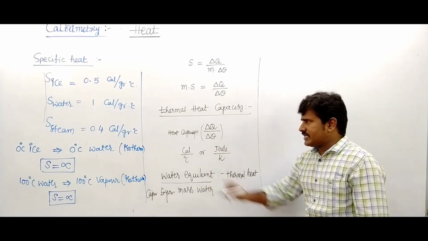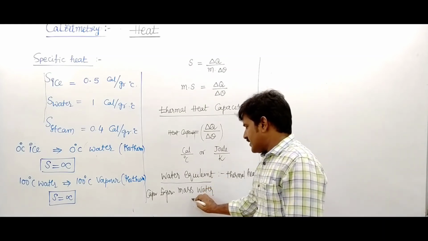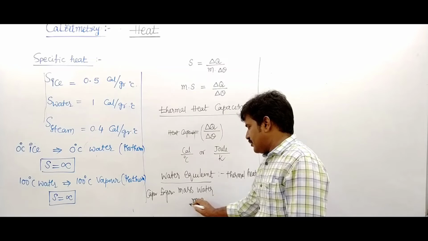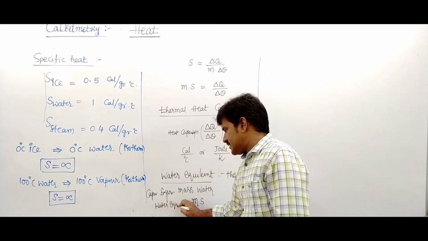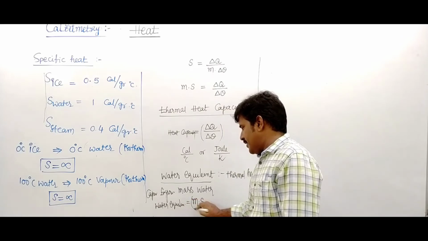That is called water equivalent. It is written as M into S.